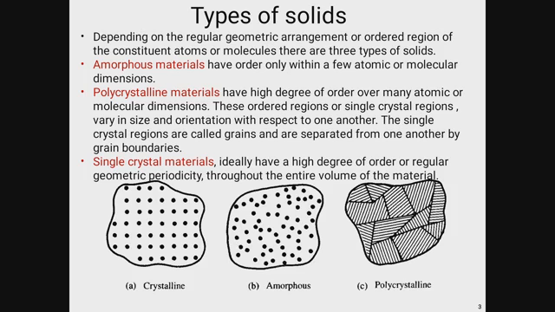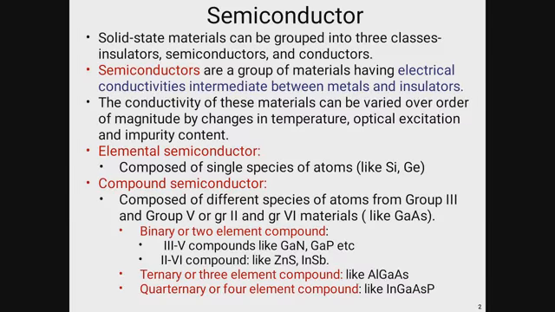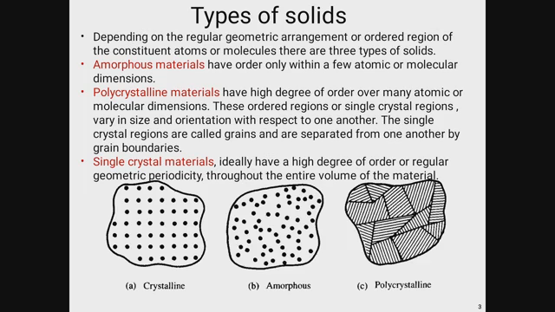Next slide. In the next slide, I am going to discuss the different types of solids. Depending on the geometric arrangement or the ordered region and their constituent atoms or molecules, there are three types of solids. One is amorphous material, second one is polycrystalline material, and third one is single crystal material.